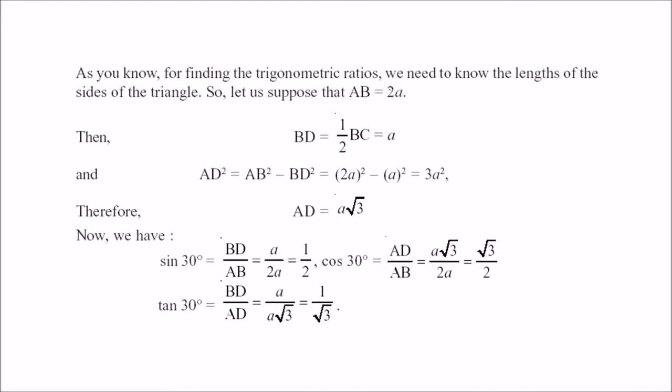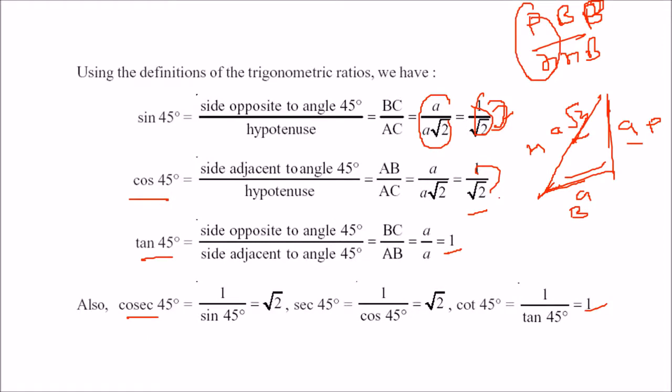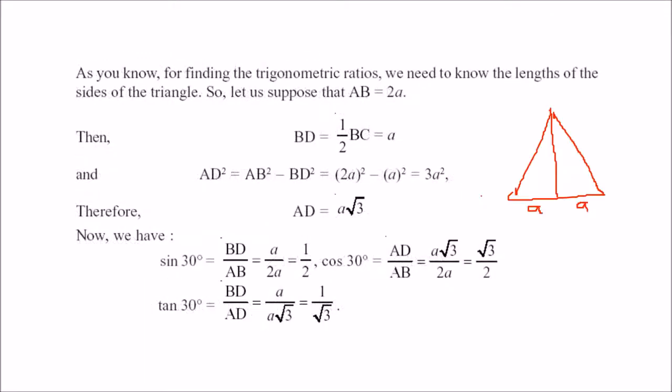Now we take this, let me make it again. We take this side as 2A. So this is A, this is A, this is 2A. BD is half of BC, that is, this will be A, this will be A, right? So we have taken the side as 2A, this becomes A and this becomes A.